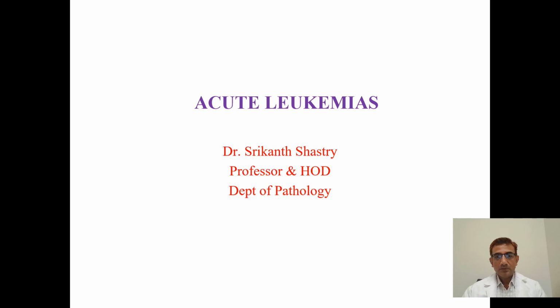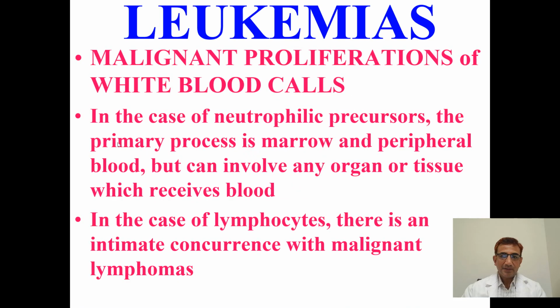So, how are leukemias classified? Leukemias are classified based on the number of blast cells, into acute leukemia and chronic leukemia. So what are these blast cells? Blast cells are the first cell in all the series, like myeloblast, lymphoblast, megakaryoblast. So based on the number of blast cells, the leukemias are divided into acute and chronic leukemias.